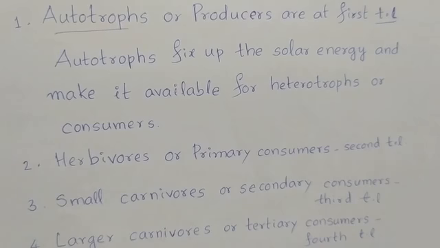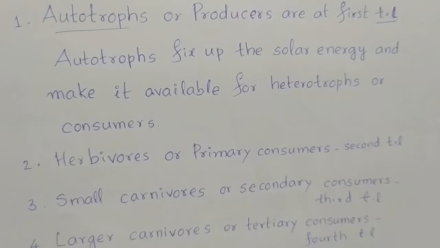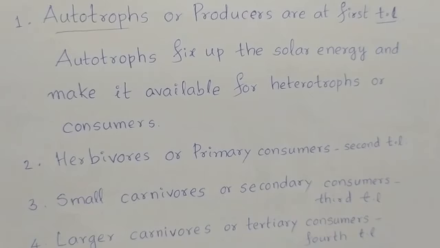And larger carnivores are at the fourth trophic level, and these larger carnivores are referred to as tertiary consumers. Primary consumers are herbivores, secondary consumers are smaller carnivores and omnivores, and tertiary consumers are larger carnivores.